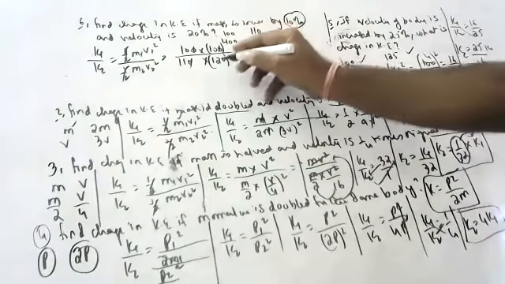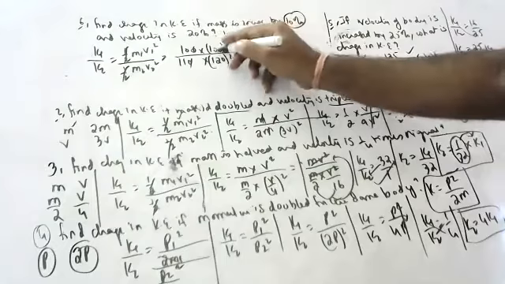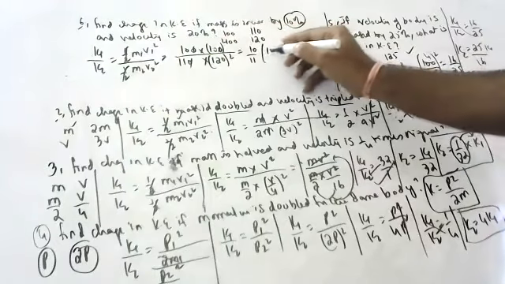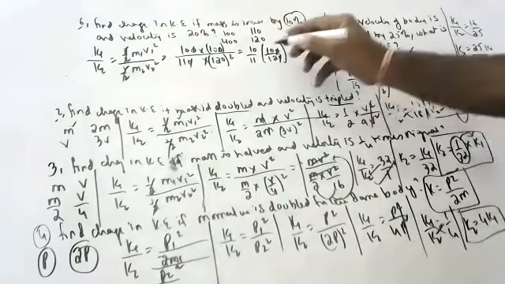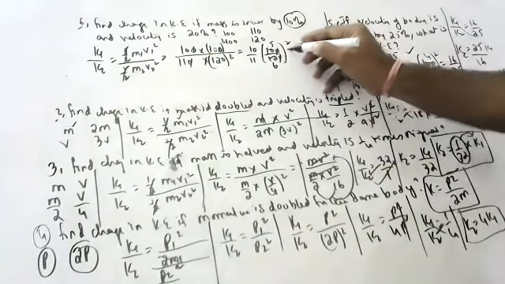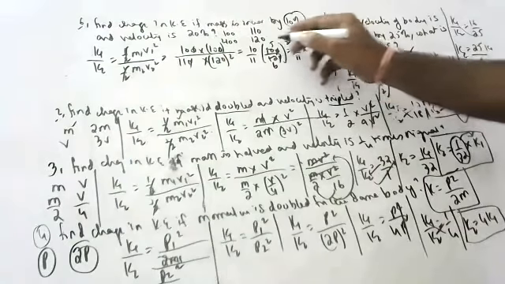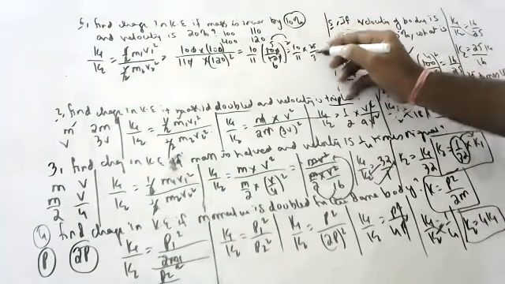Okay, children, so that I will not confuse you, I want to write 100 by 120 whole square, so that it is easy. That is 5 by 6. So 10 by 11 into 5 square is 25, 6 square is 36.